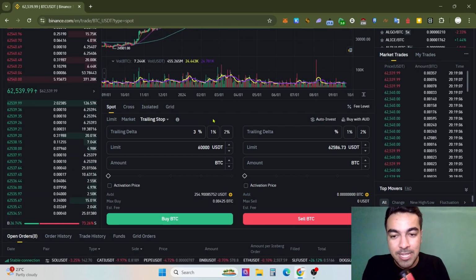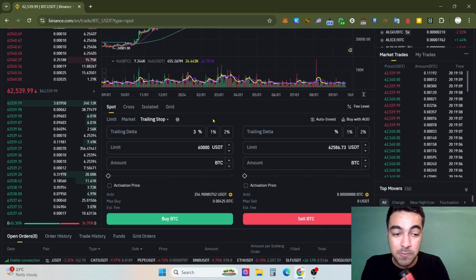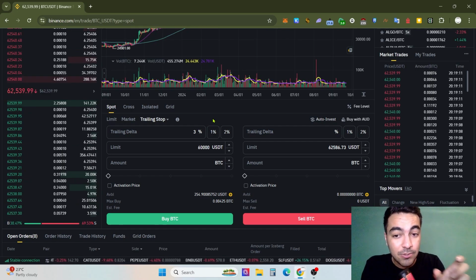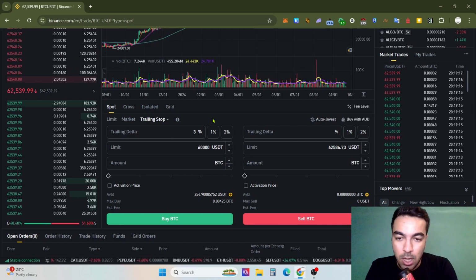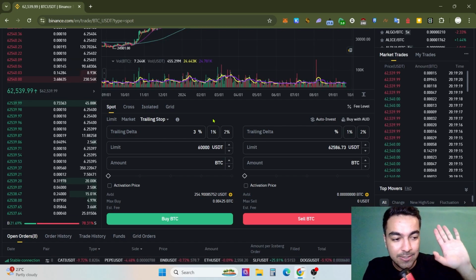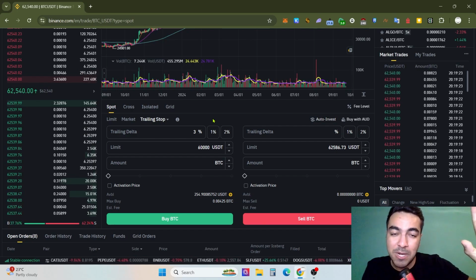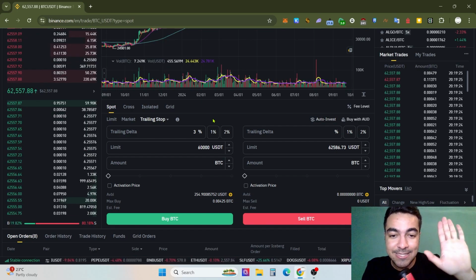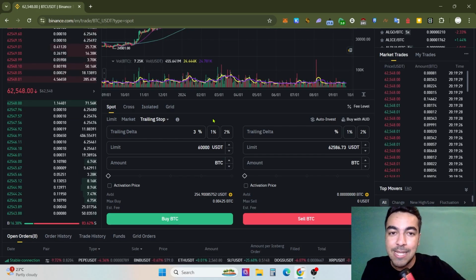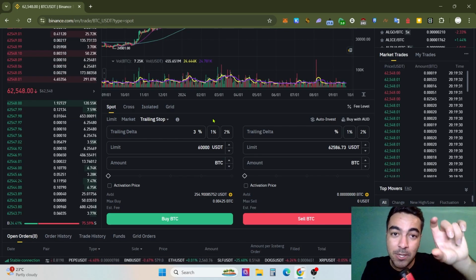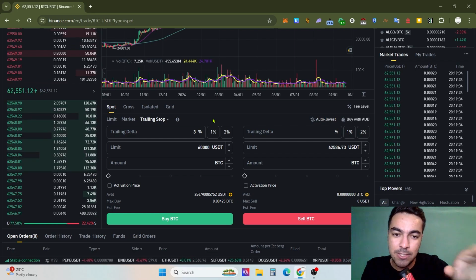If Binance's spot market sees the trailing delta is 3%, it will automatically stop and sell your Bitcoin if the Bitcoin price drops by 3%.